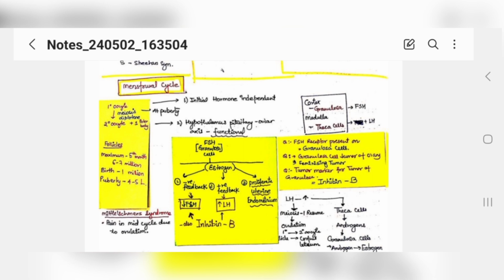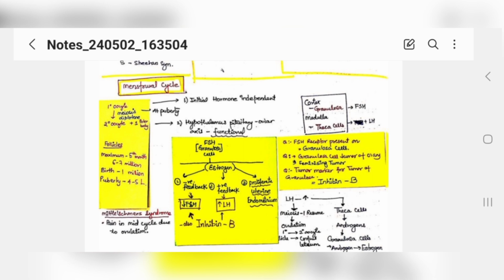Third, estrogens will proliferate your uterine endometrium. Proliferation will occur, and granulosa cells will also produce inhibin B. This is an MCQ. This inhibin B will help in releasing more LH and down regulating FSH. This is the basic thing.